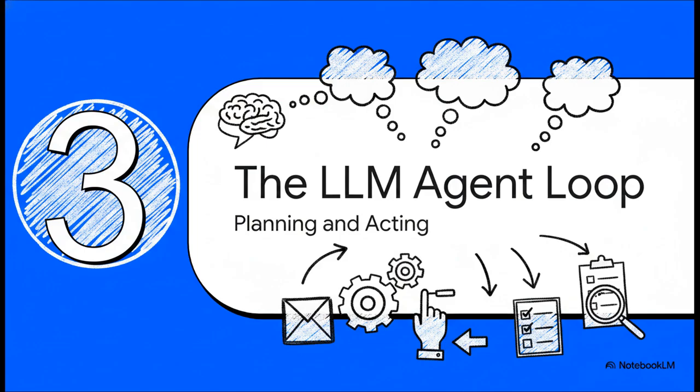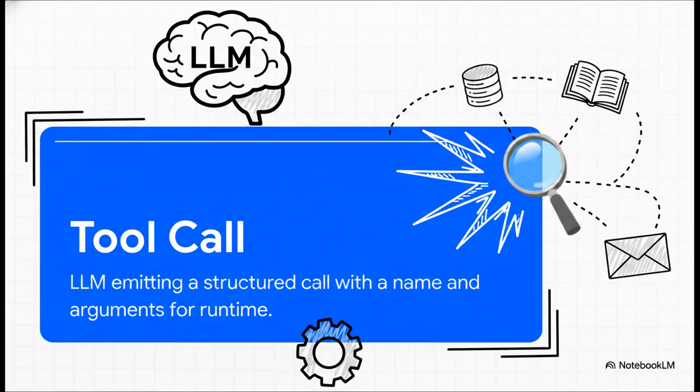Which brings us to Section 3, the LLM agent loop, planning and acting. So, to fix that factual drift and the utter helplessness of those early neural networks, we needed systems that could actually think, act, and verify. And that brings us to the modern LLM agent. But before we break down how the agent works, let's bust a little bit of jargon. You'll hear the term tool call thrown around a lot. A tool call is simply a function invocation.